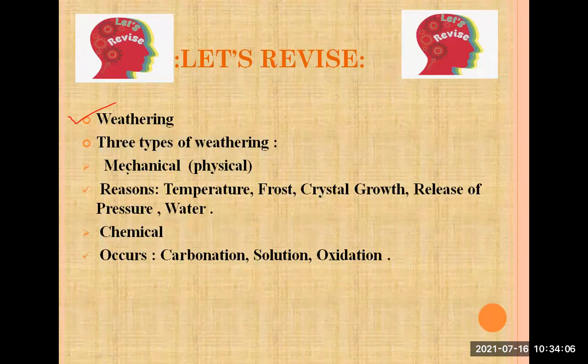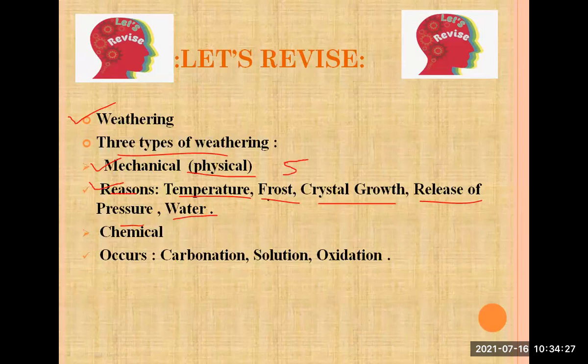Weathering has types. Mechanical, that means physical weathering, has these reasons: temperature, frost, crystal growth, release of pressure, and water. So these five reasons we have studied today. The second type of weathering is chemical weathering.